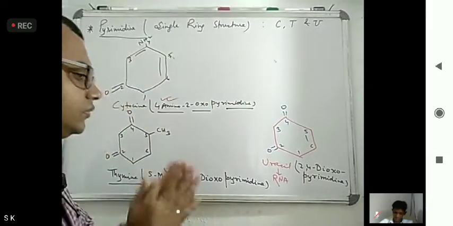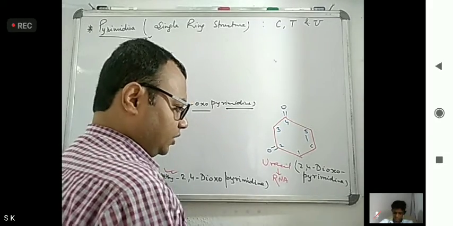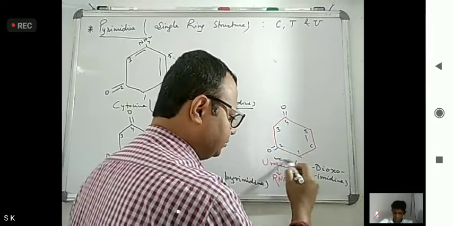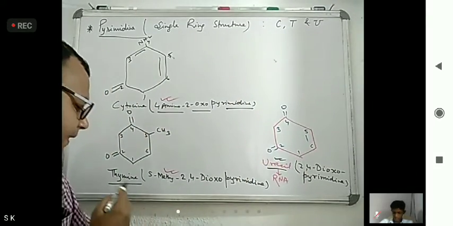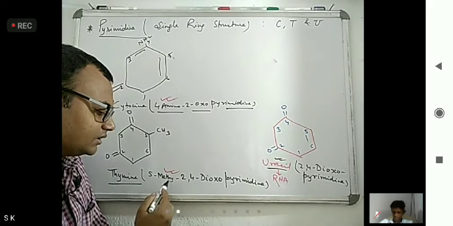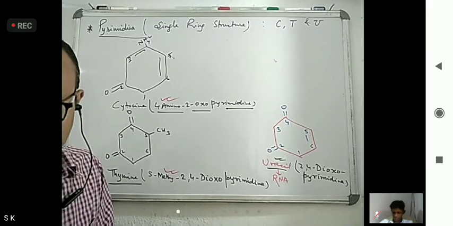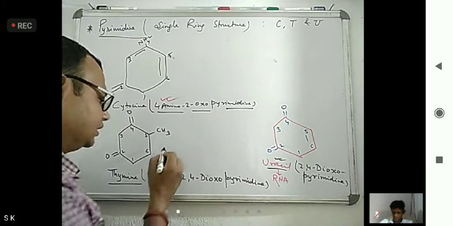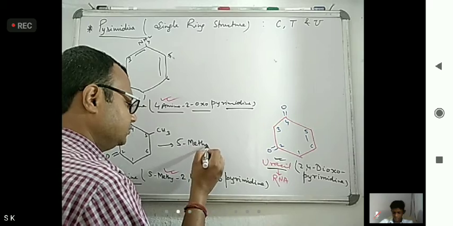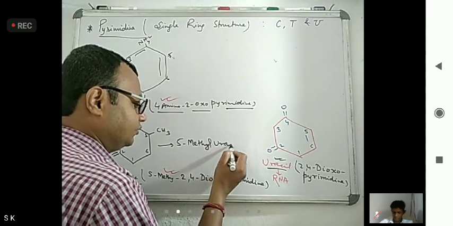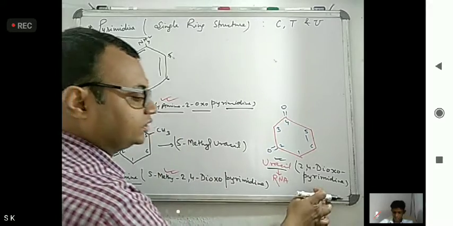Now, you have to remember directly that uracil means 2,4-dioxopyrimidine. If thymine is there, it is 5-methyl-2,4-dioxopyrimidine. This is also known as 5-methyl uracil. Why is it called that? You can understand that if methyl is not there, it is uracil.